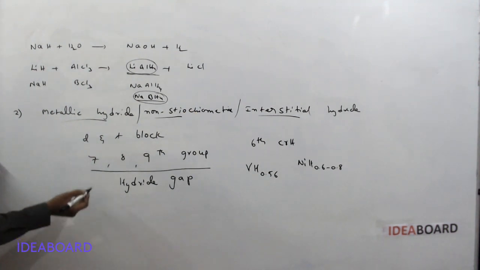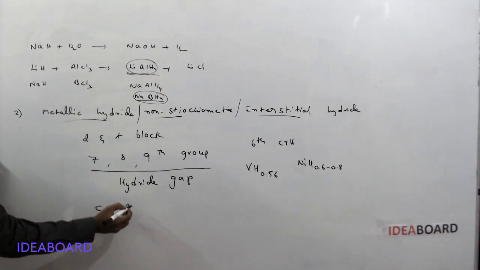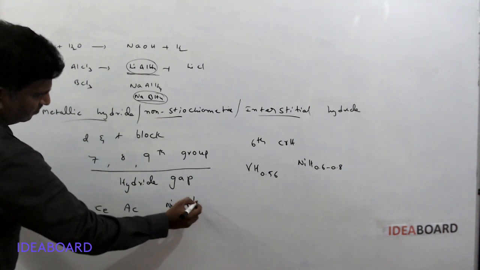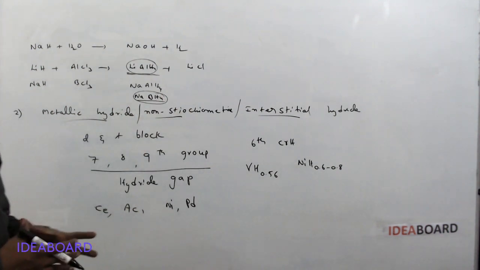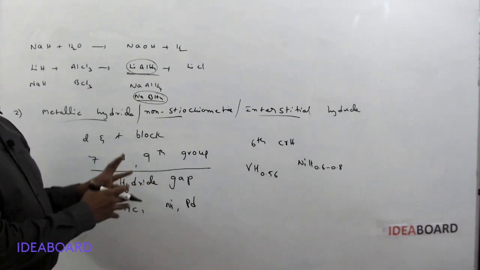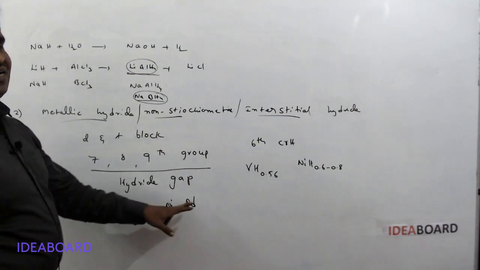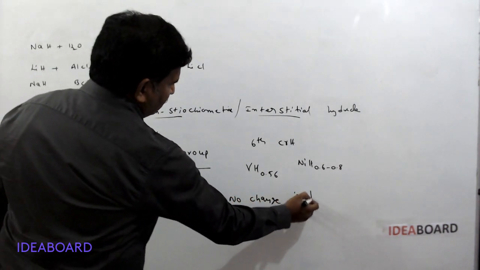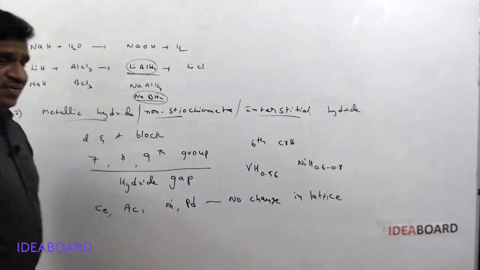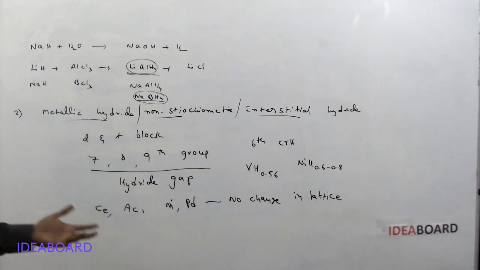One more point: these hydrides were previously considered to cause no change in the crystal lattice structure, but except cerium, actinium, nickel, and palladium, in the remaining metals there is a change in the crystal lattice structure due to the formation of hydrides. For cerium, actinium, nickel, and palladium hydrides, there is no change in the lattice.